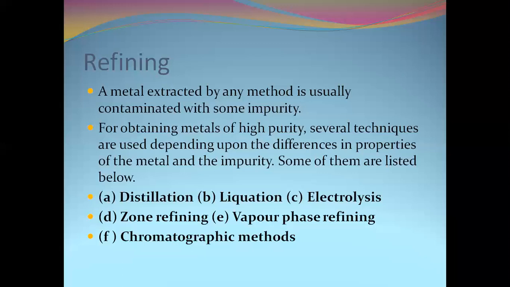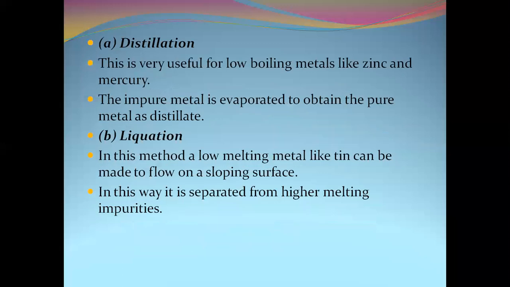The different techniques are distillation, liquefaction, electrolysis, zone refining, vapor phase refining, and chromatographic methods. We'll go one by one. The first method is distillation. To apply distillation, the condition is that the boiling point of the metal must be less when compared to the boiling point of the impurities present in it.